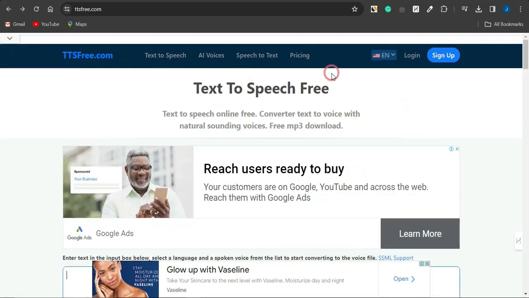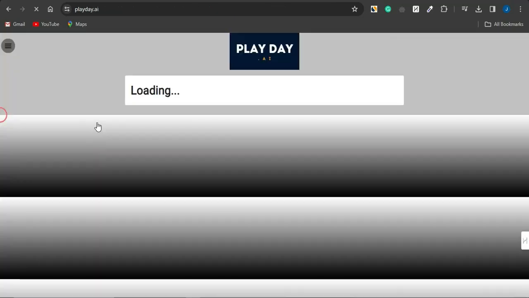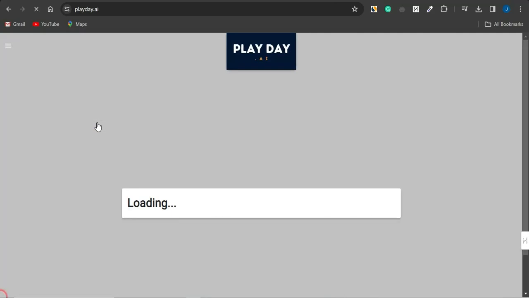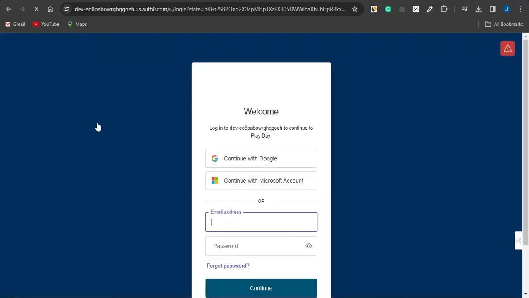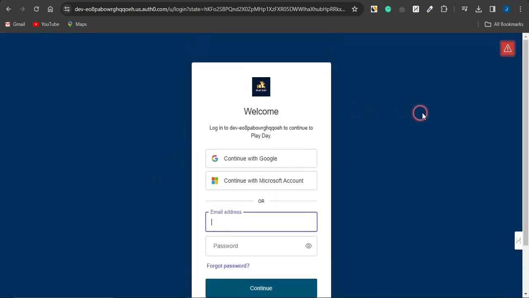Once you do that, guys, we're going to move on to the third step, which is generating our videos. And we're going to use a very cool platform called Plaiday AI. So if you go onto Google and search for Plaiday AI, just click on the first option, which is Plaiday.ai, and it's going to take you to a very cool web page where you just sign up for free. You can sign up using your Google account and connect to their Discord space.